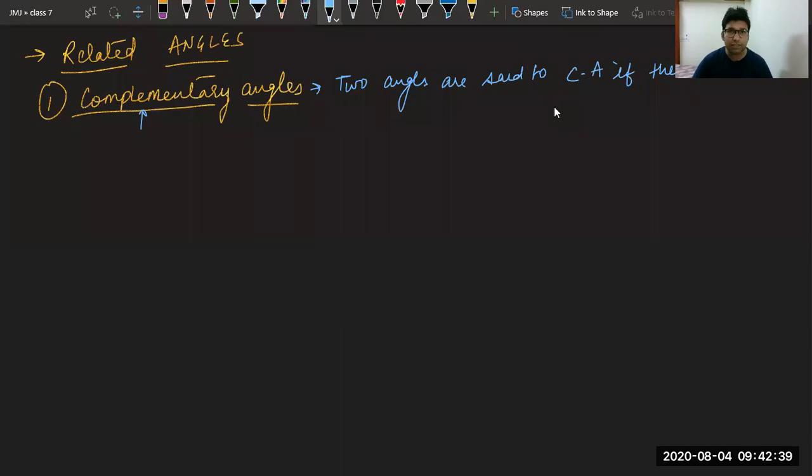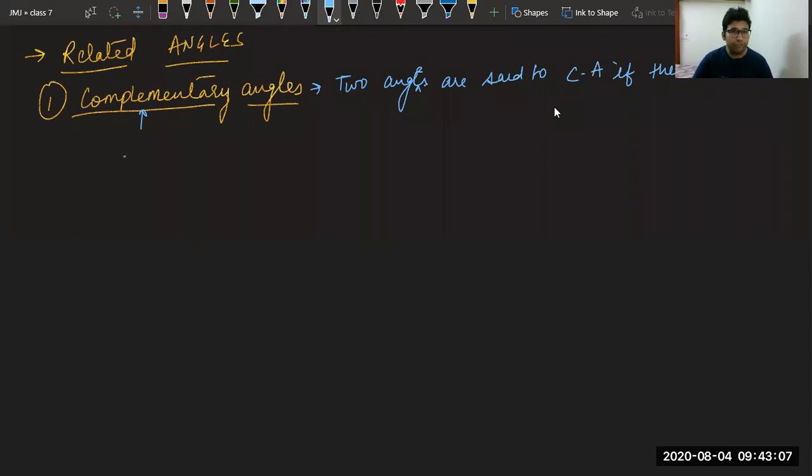Sir, angle spelling is wrong. Very good, beta. This was only expected from you. Try to find mathematical error, okay? Don't find English error over here. Now, thank you, Diti. Actually, I saw that thing, but I didn't rectify it, because I know you all are well aware of these things. You know the spelling of angle.